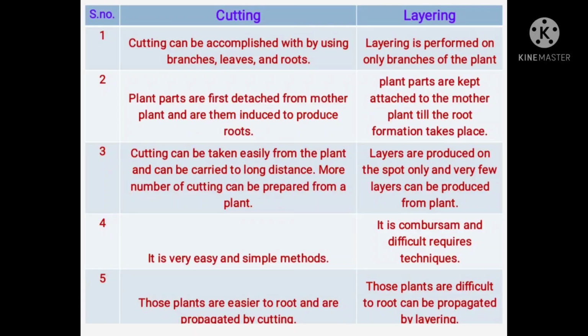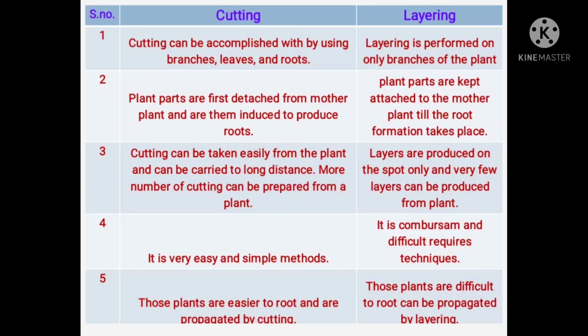Okay, now we will see what is the difference between cutting and layering method. In cutting method, it can be done by using branches, leaves and roots, whereas in layering, it is performed on only branches of the plant. Next difference is plant parts are first detached from the mother plant and induced to produce roots, whereas in layering, plant parts are kept attached to the mother plant till the root formation takes place.